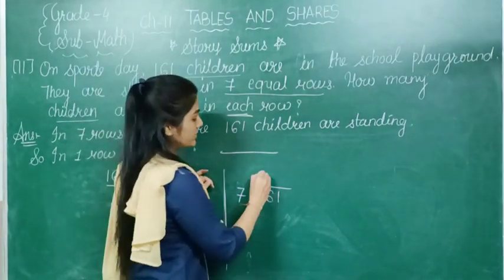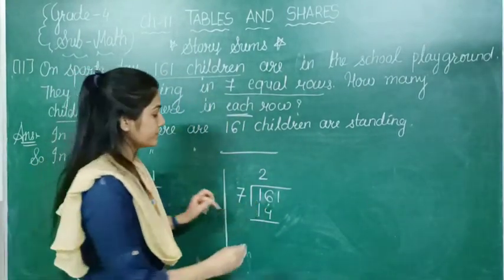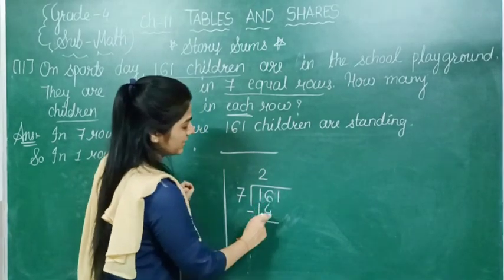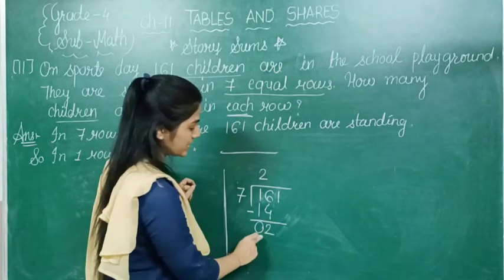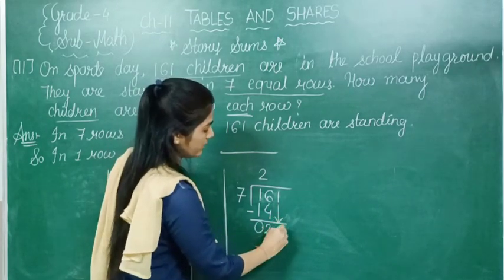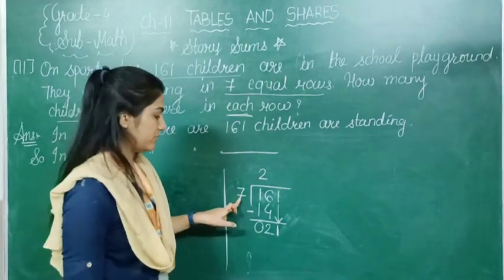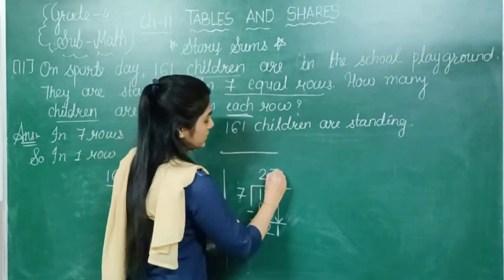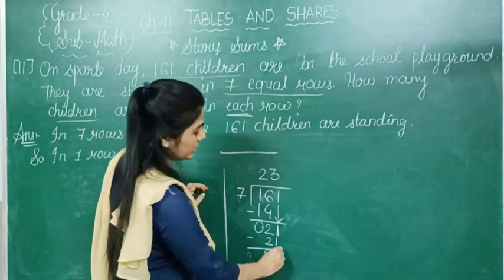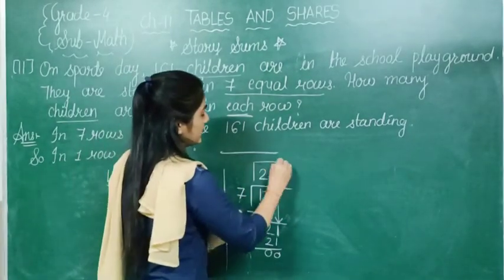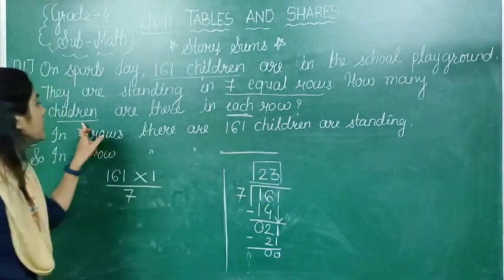So that is 7 2s are 14, which is less than this 16. Now 6 minus 4, 2, and 1 minus 1, 0. 2 is remaining, so this last number we have to keep down. Now 21, which is coming in the table of 7. When is it coming? 7 3s are 21. So 21 minus 21, 0, 0. So the answer we are getting is 23. So what is this 23 here in this sum? Number of children.